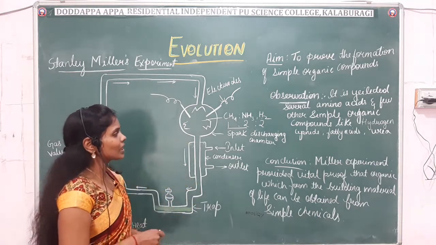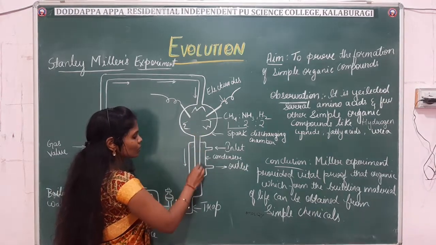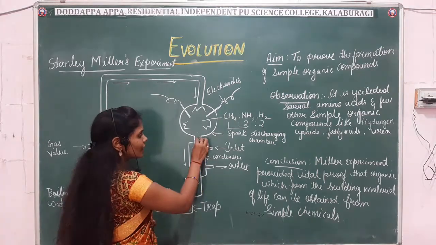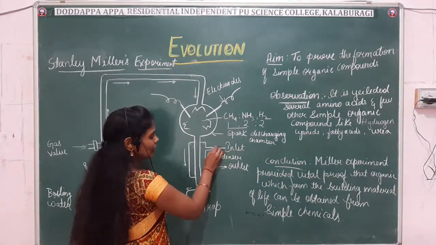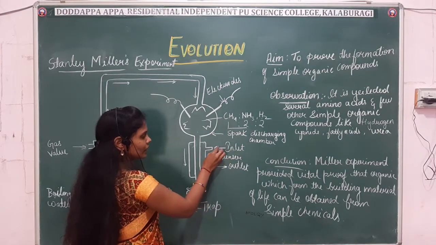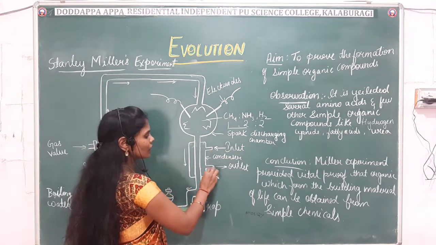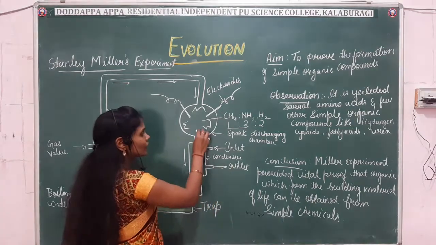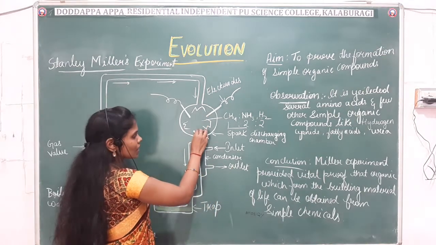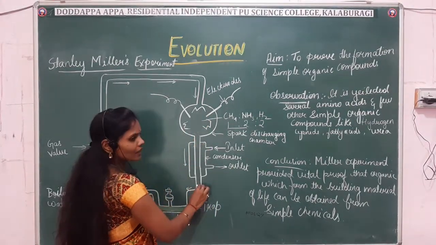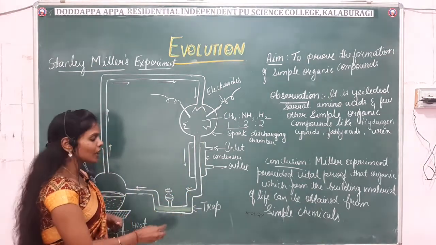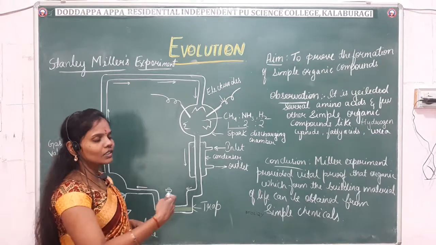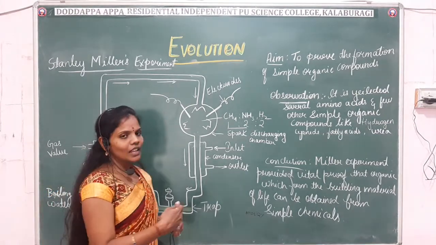Then later on, these chemicals were collected through the condenser, right? And this condenser had two walls, that is, an inlet and an outlet. The water entered through the inlet and was collected out by the outlet, and the chemicals which were discharged passed through the condenser, and from the condenser they were collected in the trap. Okay, from this trap the chemicals were further taken for analyzing.